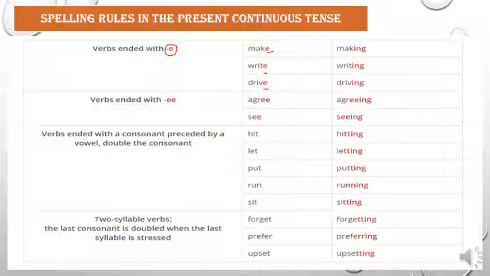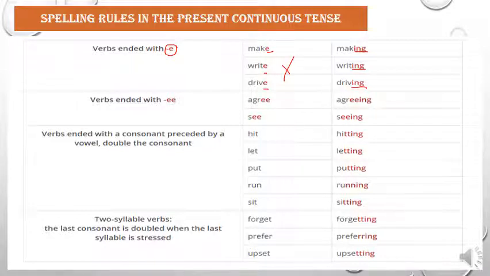If you look at the verbs making, writing, and driving, you can see that we added ing to the three of these verbs, but we made a certain change. What is the change that we made? The change that we made here is that we dropped the E.